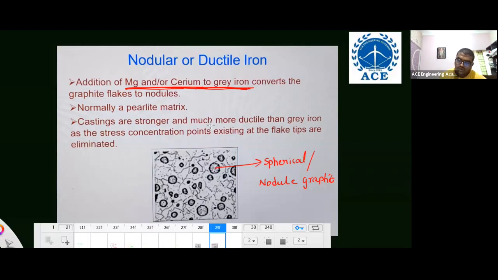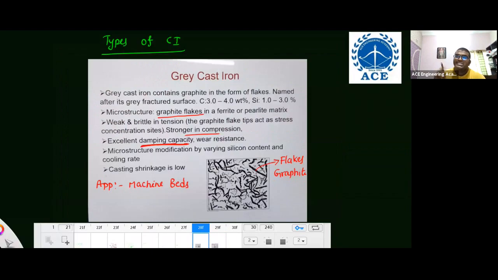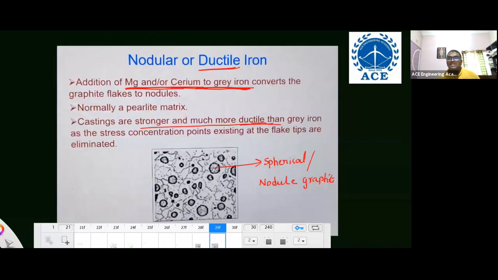Right? And these cast irons are strong and much more ductile. This is also known as ductile cast iron because it has good ductility. In gray cast iron, graphite is present in flake form, so stress concentrations are more, so it is brittle. But here stress concentrations and sharp edges are less, so it won't break easily, it will deform. So it has good ductility. That we have to remember.